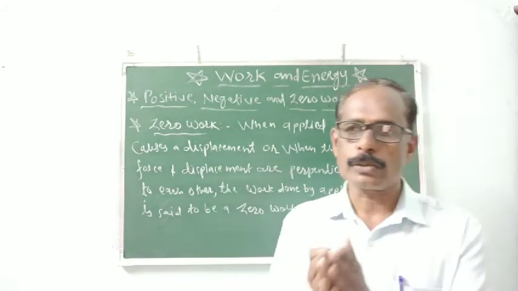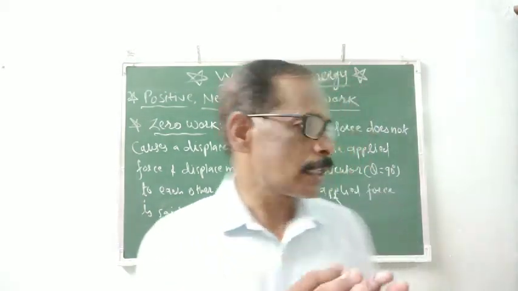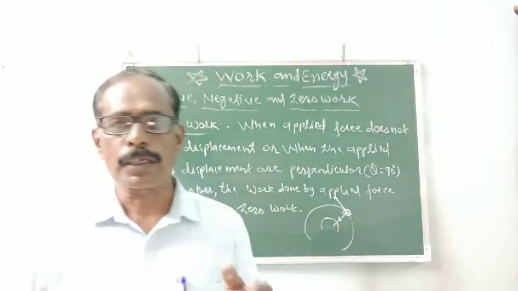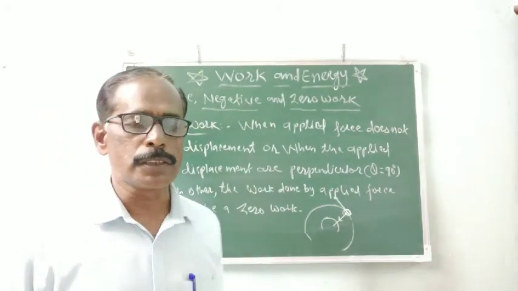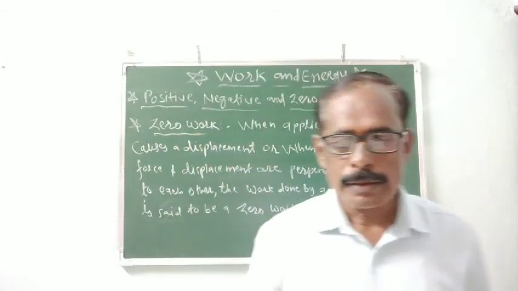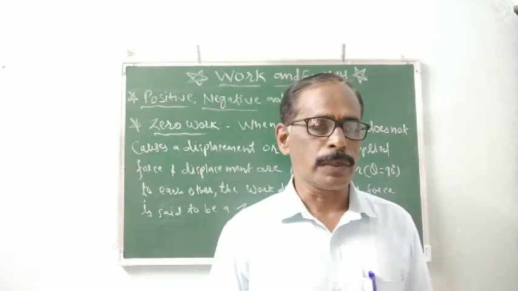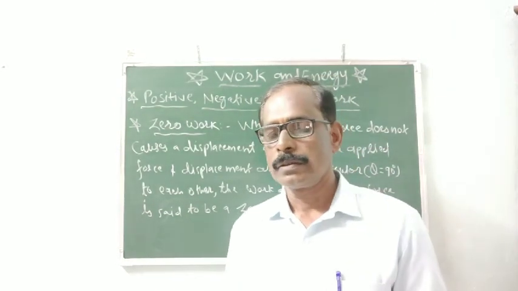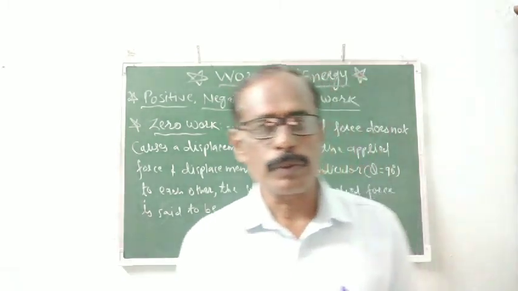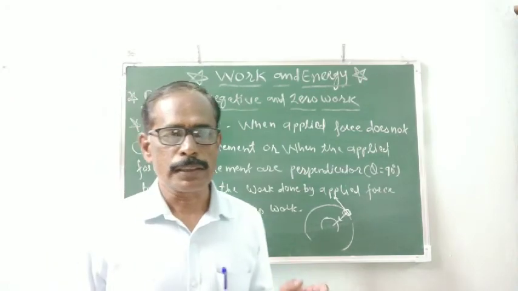So the direction of the displacement and the direction of the applied force are perpendicular to each other, and the work done by the applied force is zero. There are many examples of zero work, positive work and negative work. So understand in which condition work done is positive, zero, or negative.